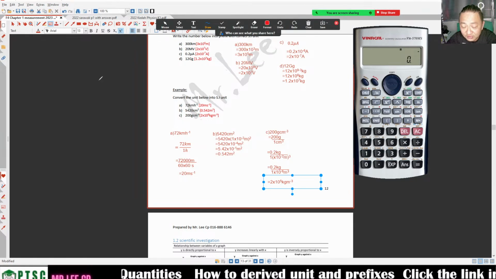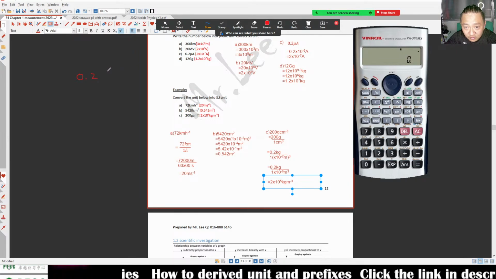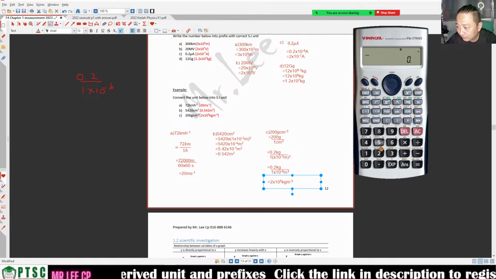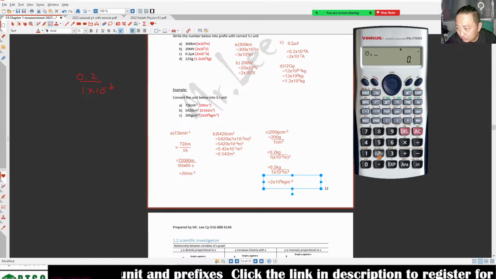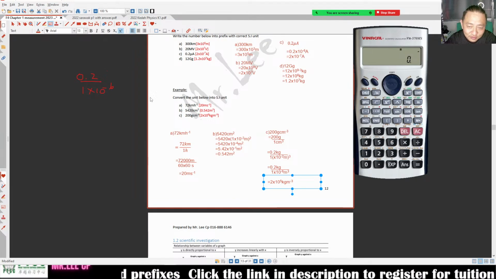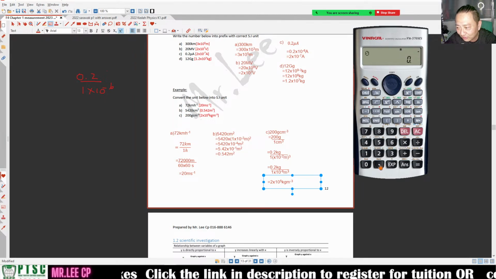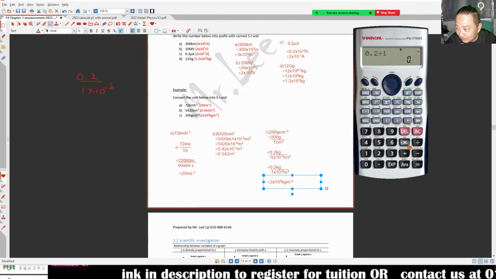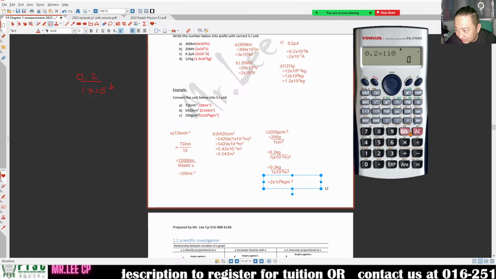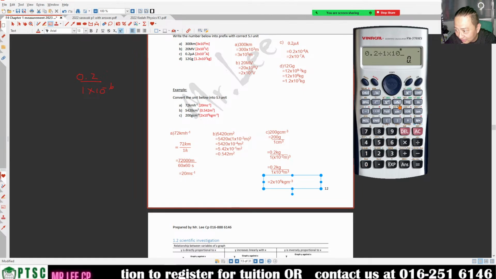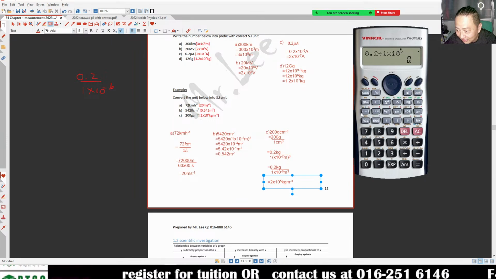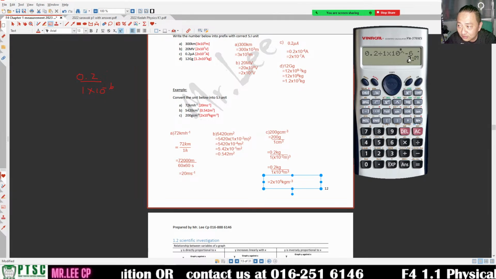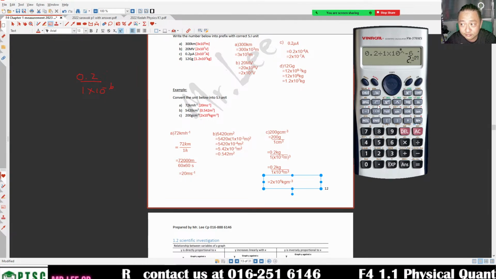Now, if you don't press exponent, what will happen? If you press 0.2 over 1 times 10 to the power negative 6 this way, you will get it wrong, 2 times 10 to the negative 7. Why?